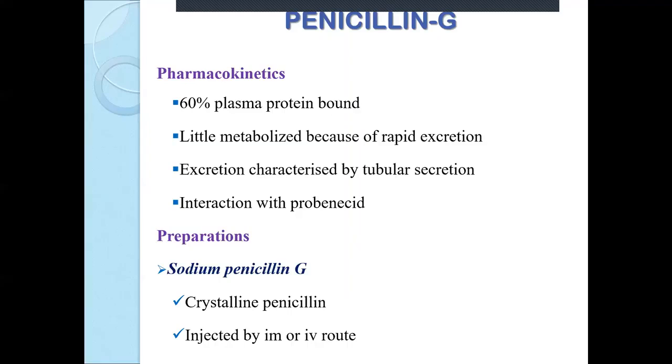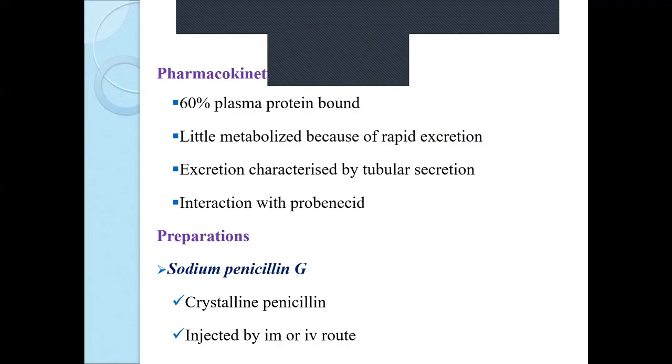The solution is to give penicillin with probenecid. Instead of penicillin, probenecid will get secreted by the tubular site, so that site will not be available for penicillin, and penicillin will remain in the circulation for a longer time whenever it is needed.